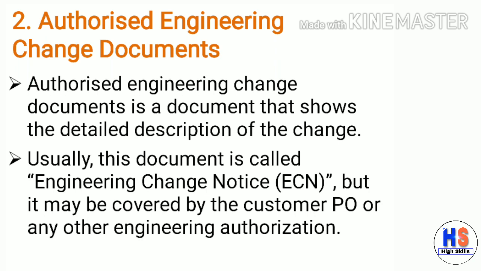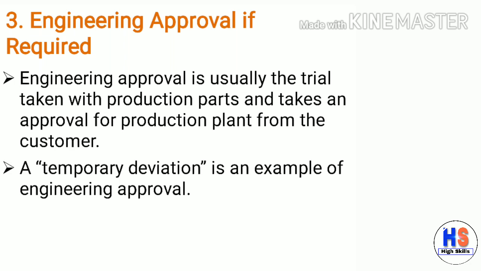Usually this document is called ECN, engineering change notice, but it may be covered by the customer PO or any other engineering authorization. The third document of PPAP is engineering approval if required. If required means whenever we need any kind of approval related to engineering by the customer, then we need this type of document. Engineering approval is usually the trial taken with production parts and takes an approval for production plant from the customer. A temporary deviation is an example of engineering approval.